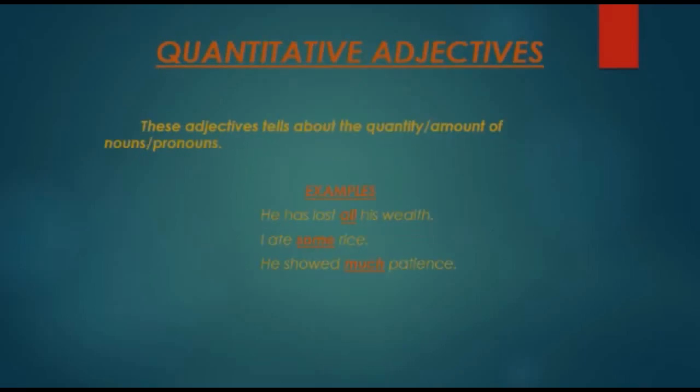So the next one is quantitative adjectives. These adjectives tell about the quantity, number, or amount of the nouns or pronouns. For example, he has lost all his wealth. I ate some rice. He showed much patience. In all these sentences, all, some, and much are quantitative adjectives because they are telling you more about the nouns wealth, rice, and patience and answering the question how much.